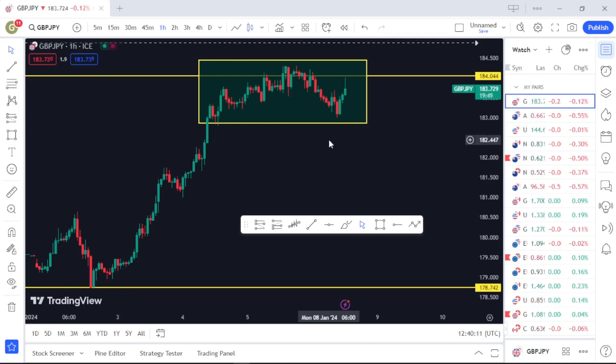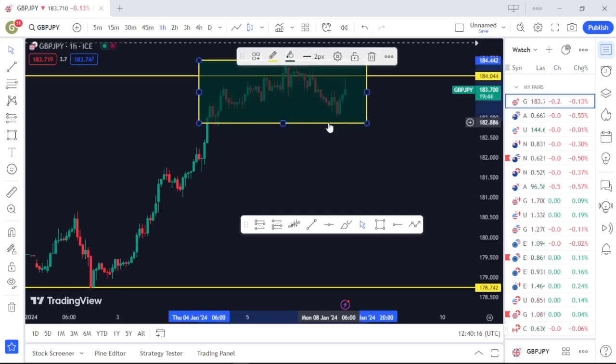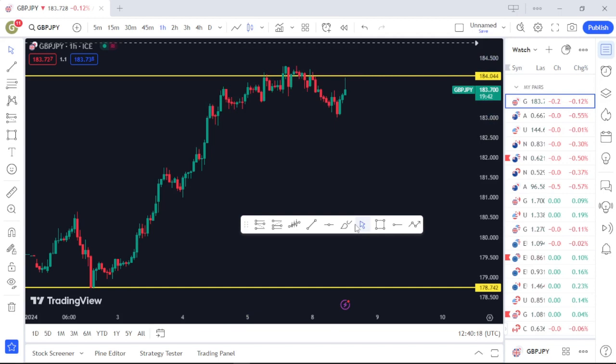So now, since there's no clear price rejection, what do you do? You simply wait for the market to do what it wants to do. In most cases, this market might decide to break above here, and once you see it break above and come back for a retest, then you can place a buy order. But if it doesn't come back for a retest, you let it go. On the other hand, if you see a bearish rejection here, you can also place a sell order.